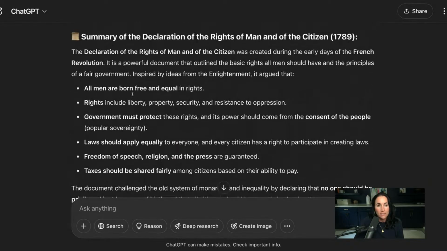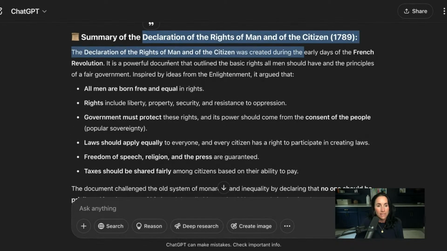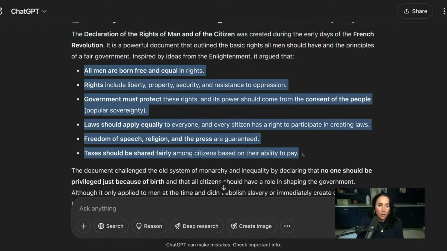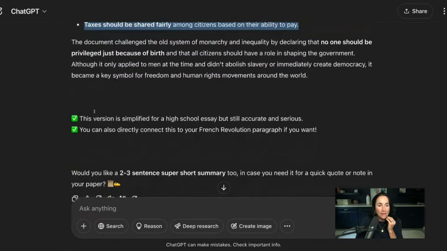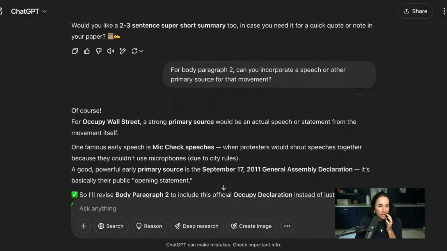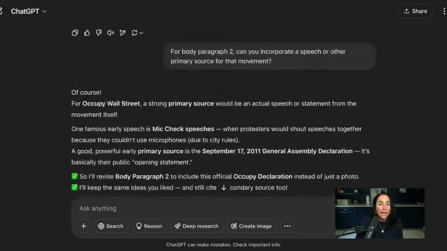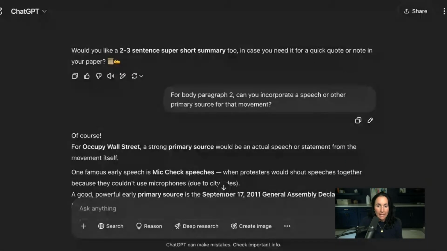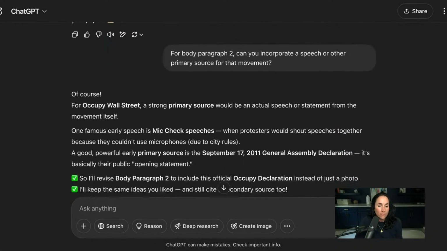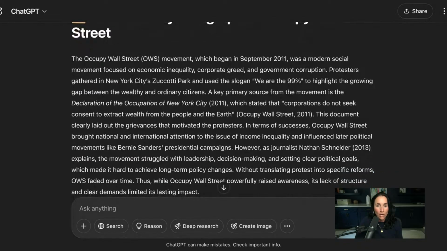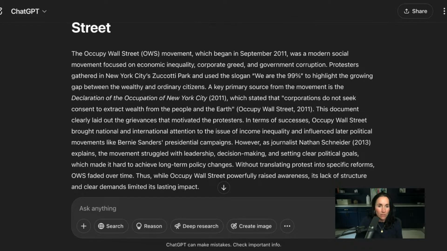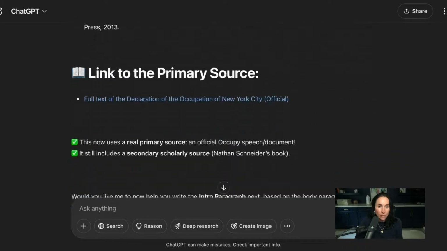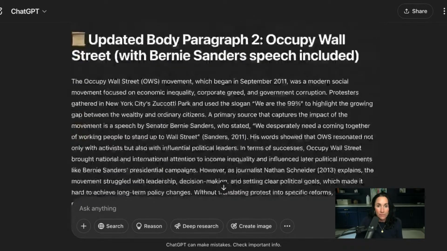So I said, can you summarize the Declaration of the Rights of Man? And it did. It gave me this quick summary here. So now I'm learning even more. All right, great. Let's have a look at this. Now I want to change up my body paragraphs a little bit. I want to get rid of this primary source for the Occupy Wall Street, which was a picture. I don't want the picture. I want a speech. And I know that there were probably speeches given at this protest.